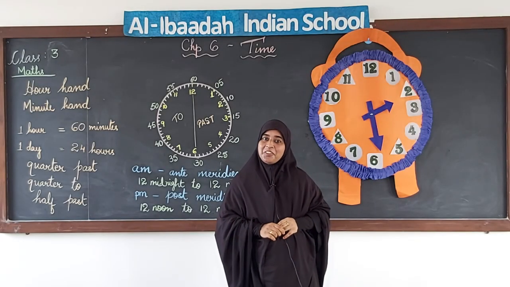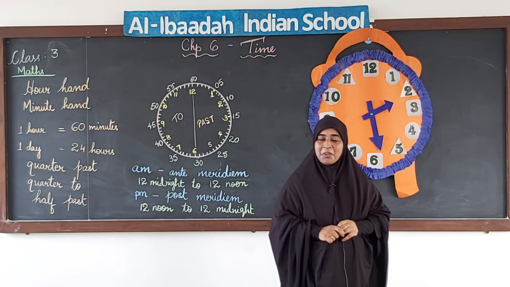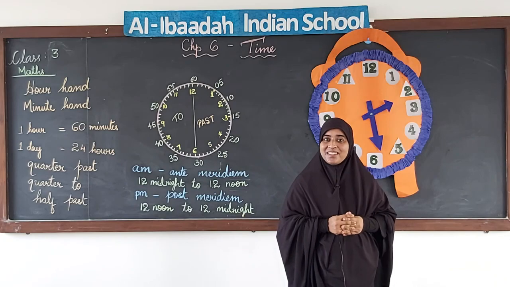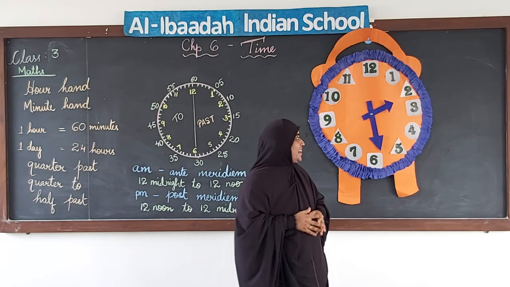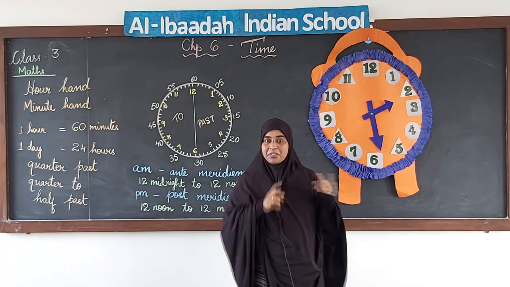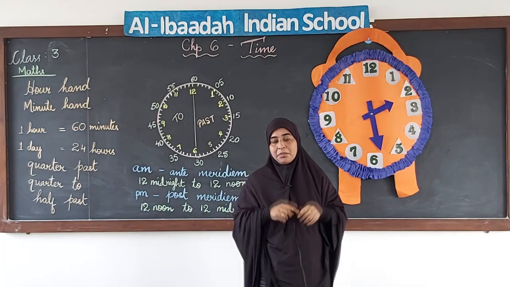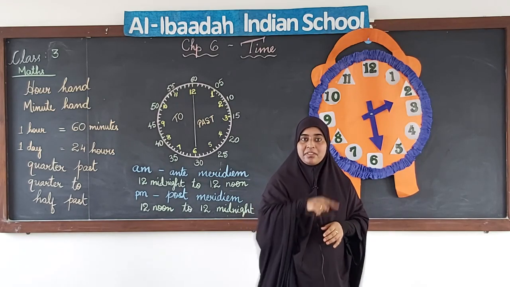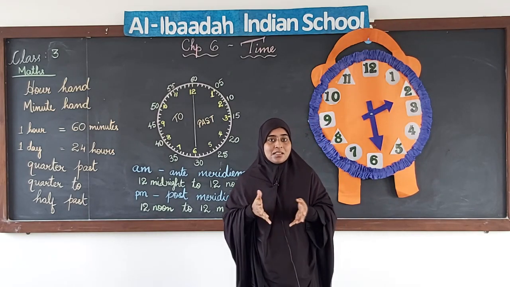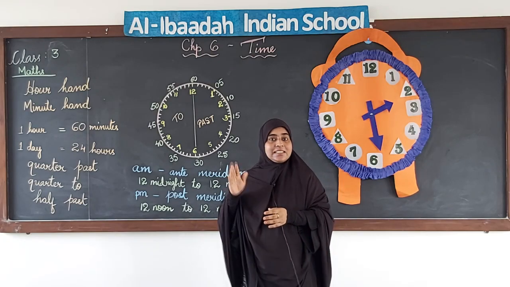Okay children, were you able to guess what I was talking about? What the riddle was about? Yes, it's none other than a clock. It's usually round in shape. The face of the clock is round. The frame might be in different shapes, but if you see it goes round, right? And what is it that it tells us? It tells us the time.